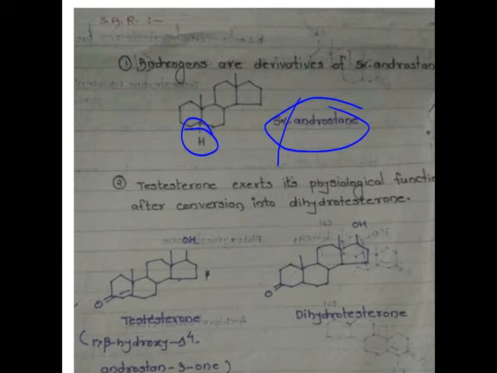The first part of the SAR: androstane, 5 alpha androstane, is the basic nucleus required for the androgenic activity. 5 alpha means at the fifth position there must be an alpha hydrogen, that is the hydrogen present behind the plane, shown by the dotted line.